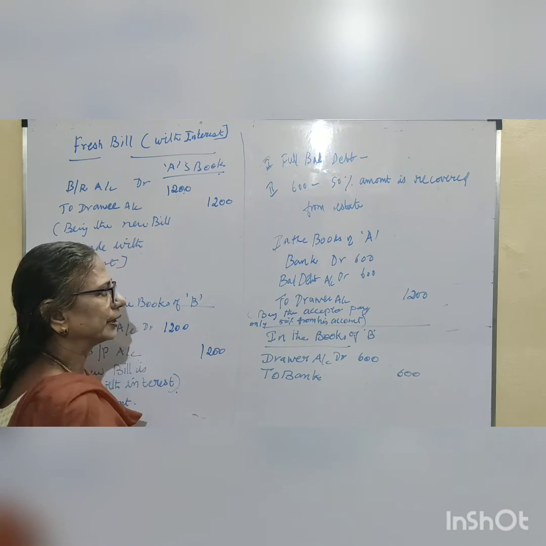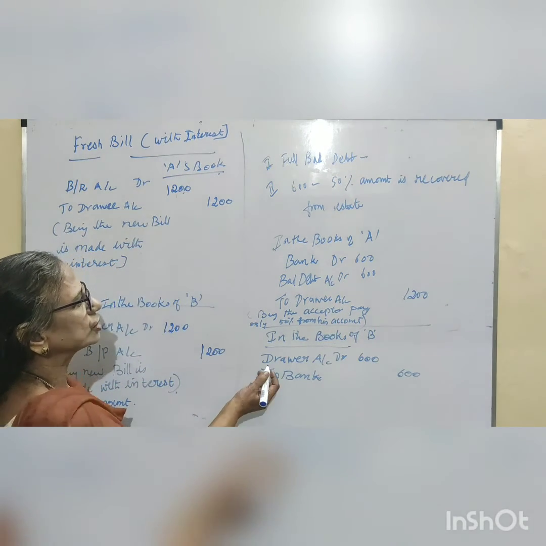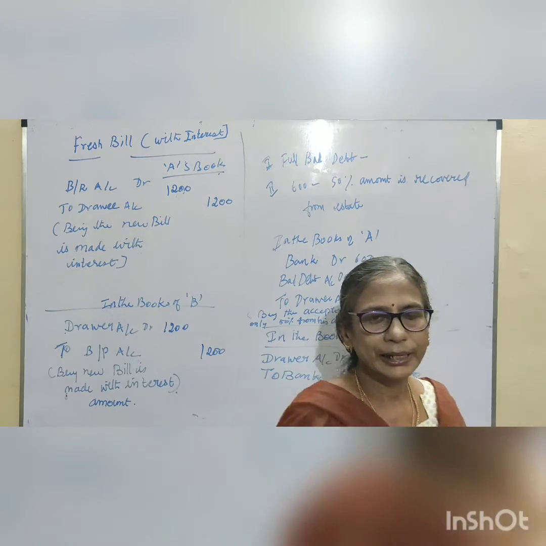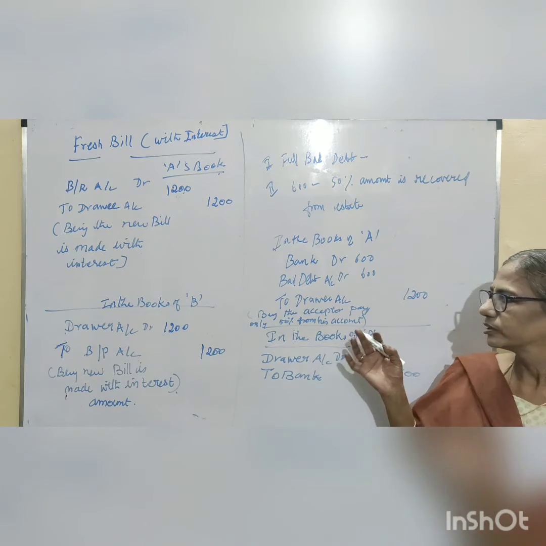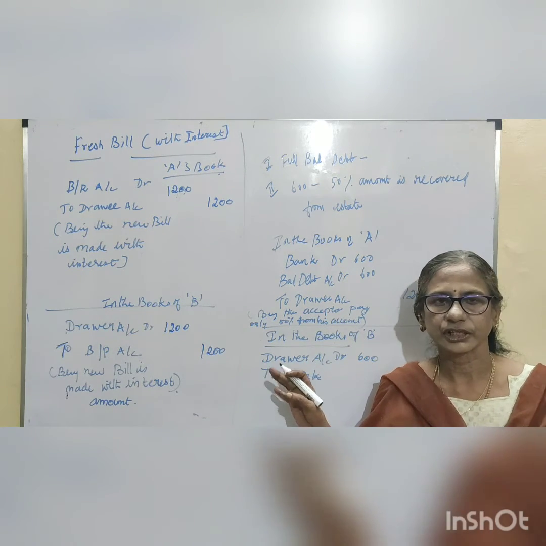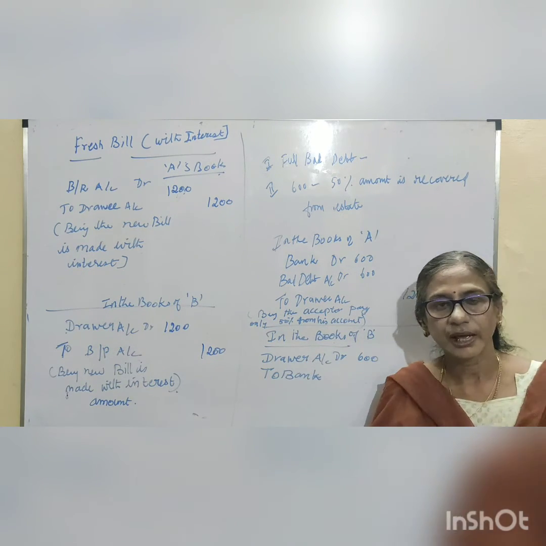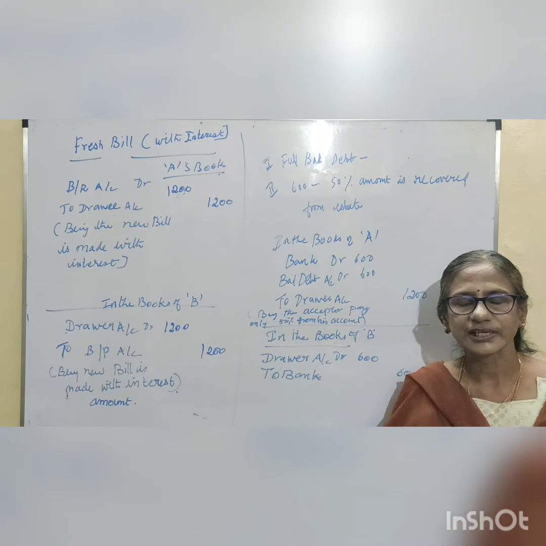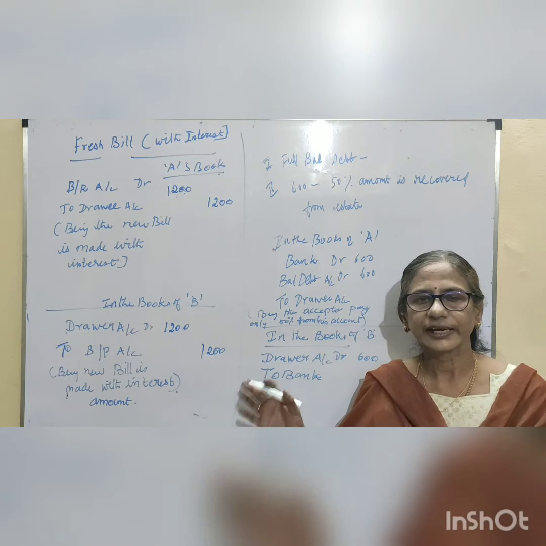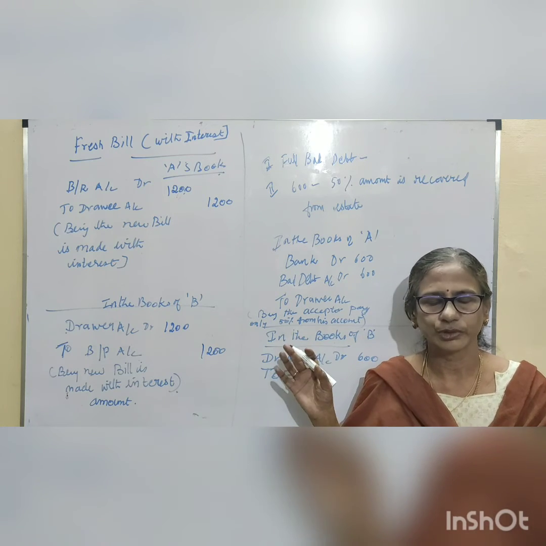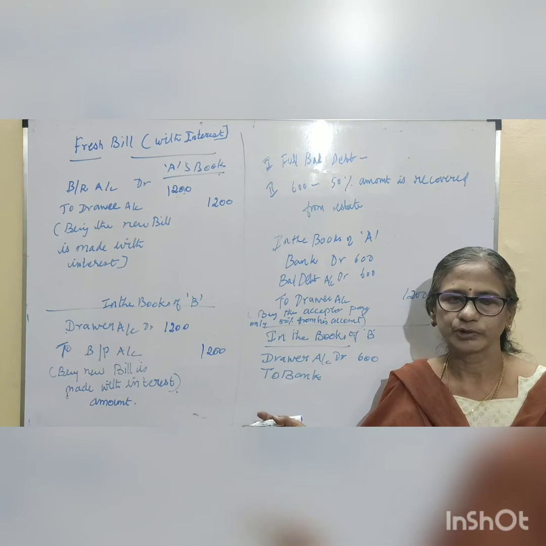In case of insolvency, only 50% of his debt is recovered from his account. So this is the cancellation and creation of new entries. In addition to that, insolvency. In case of insolvency, the entries will be there in the books of A and in the books of B.